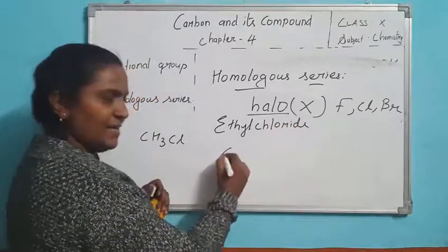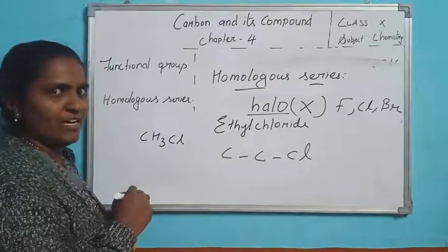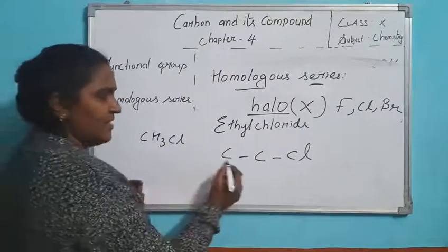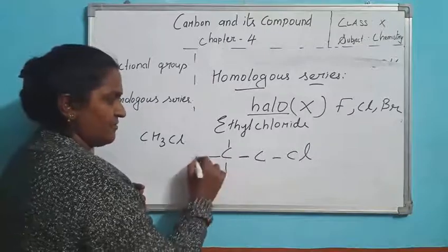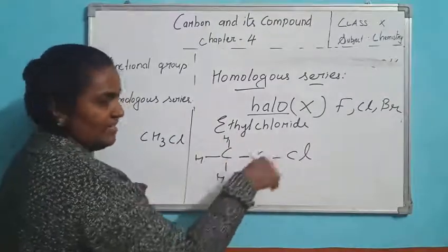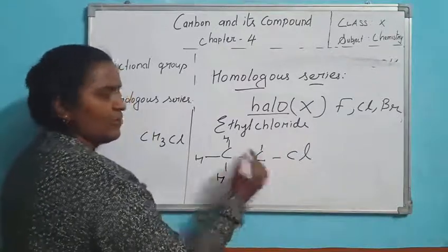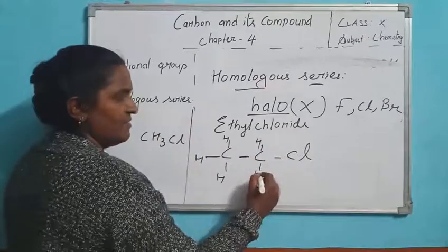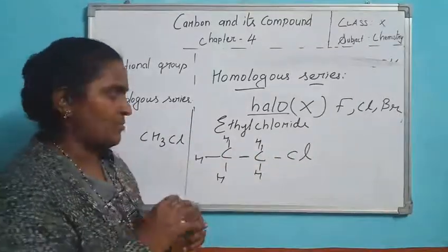Now tell me ethyl: eth, 1 chlorine. I told you each carbon should have 4 bonds. This carbon has 1, so more 2, 3, 4. This carbon has 2 bonds, 3, 4. Total 4 bonds should be there. Chlorine has only 1 bond, no need to consider. In carbon you see overall 4 bonds should be there.